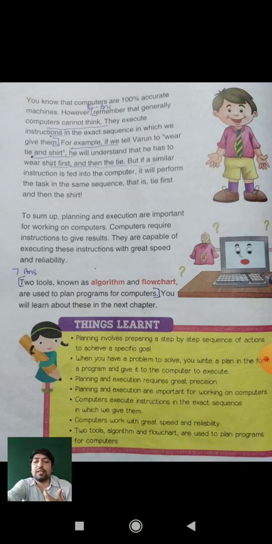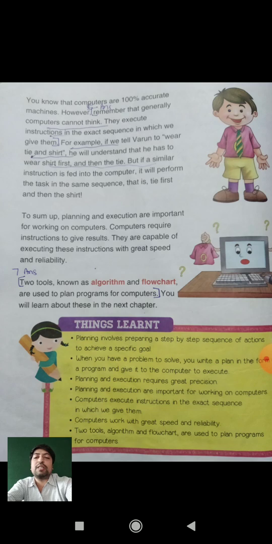Because a computer is a machine, it can only take instructions in the sequence you give it. It cannot make its own decision, but a human can. For example, given in the book, if a person wants to wear a tie after the shirt, whatever instruction we give him, he will first wear a shirt and then a tie, because he already has his own decision.